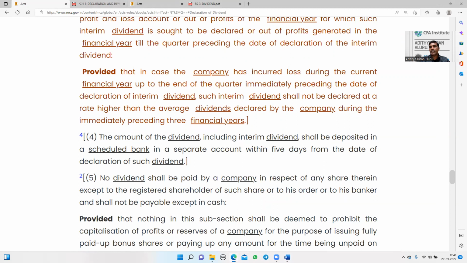Section 123, subsection 4 says the amount of dividend, including the interim dividend, shall be deposited in a scheduled bank within 5 days from the date of declaration of dividend.